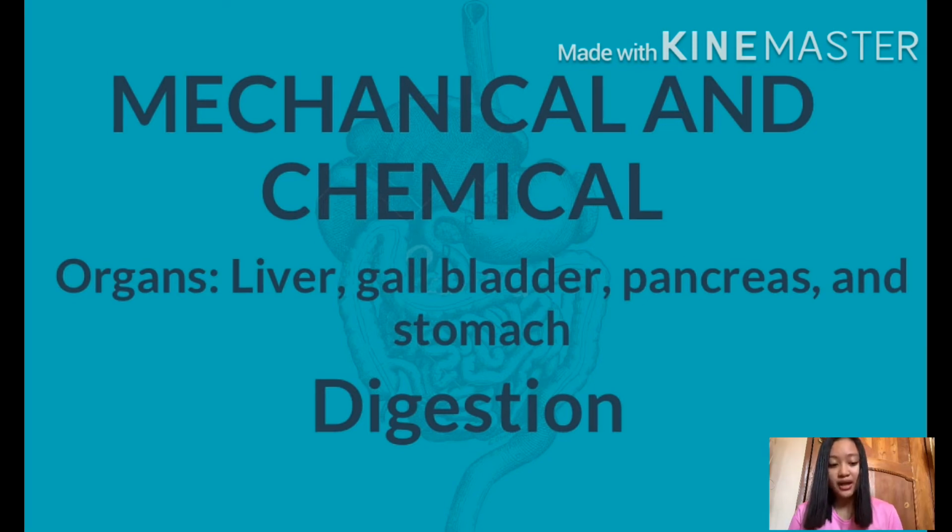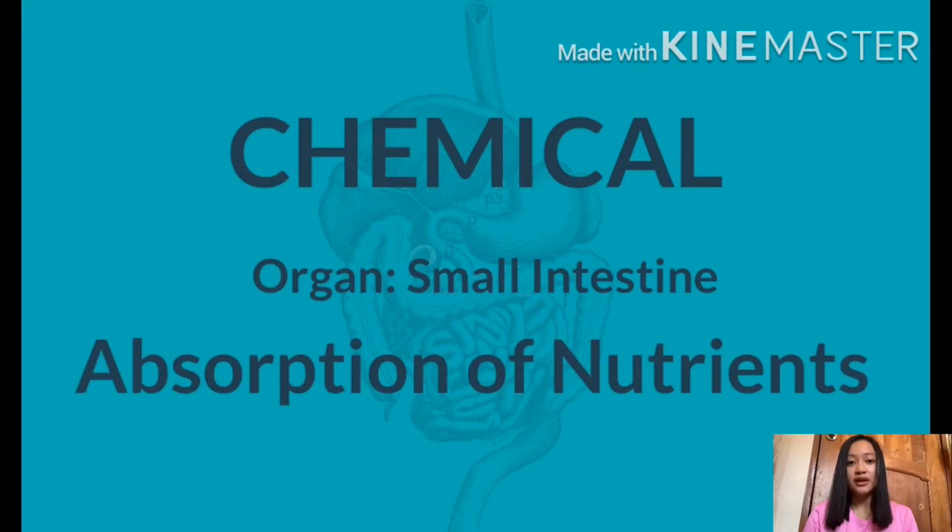Fats are broken down in the small intestine with the help of bile salts produced in the liver and secreted by the gallbladder. Enzymes secreted by the pancreas break down the rest of the carbohydrates, proteins, and fats in the small intestine. After that, the type of digestion that occurs is the chemical. The organ involved is the small intestine. So it is where the absorption of nutrients happens.